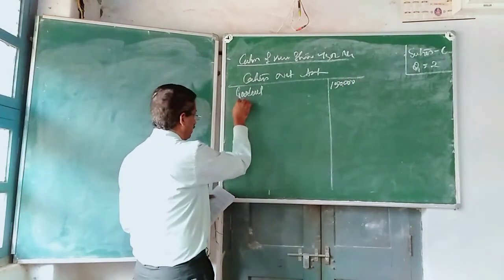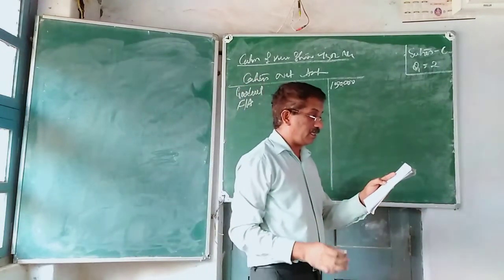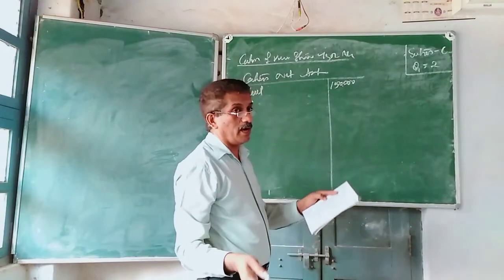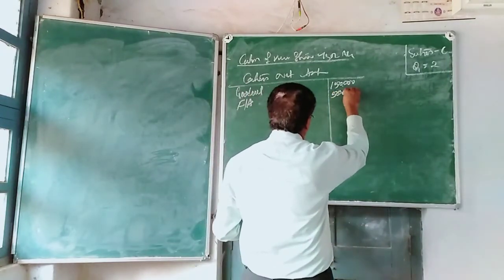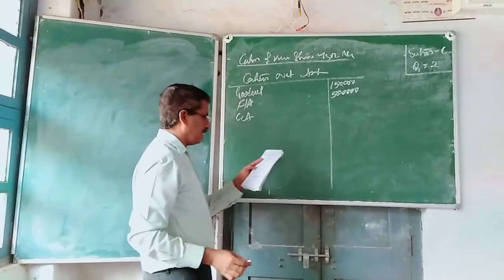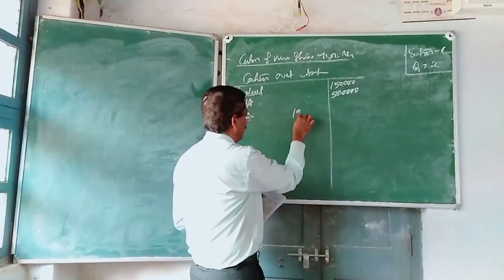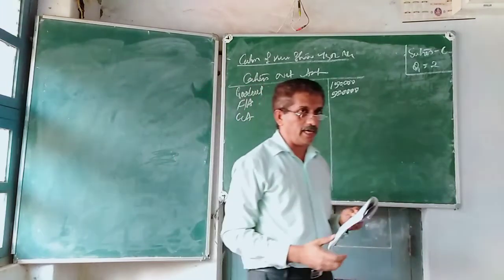Next is fixed assets. In the balance sheet it is 4,50,000, but the adjustment gives 5 lakhs. So you are supposed to take the revalued figure of 5 lakhs. Next is current assets, 1,90,000, but there are adjustments for stock and debtors.